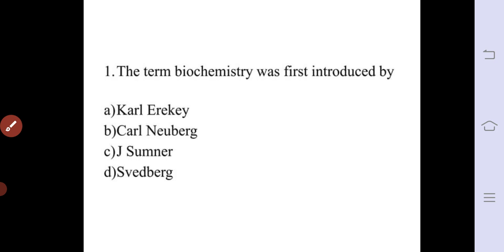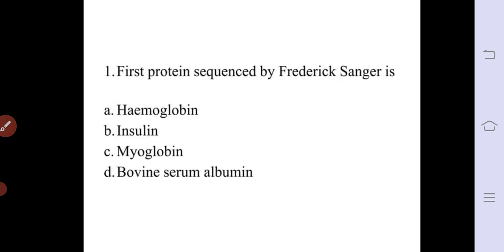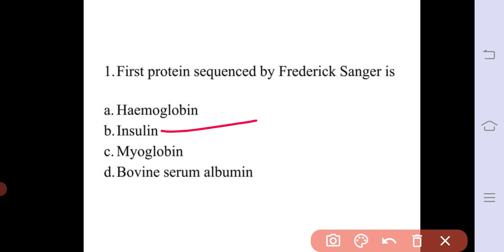Then moving to the next question: the first protein sequenced by Friedrich Sanger is, the correct answer for this is option B, insulin. The first protein sequenced by Friedrich Sanger was insulin. Insulin is a protein hormone. It controls the glucose level in blood.